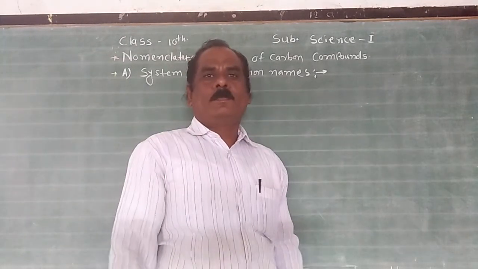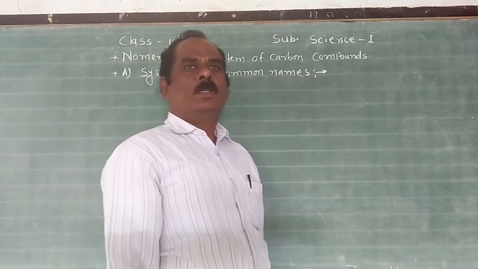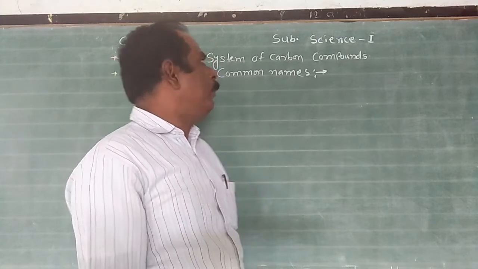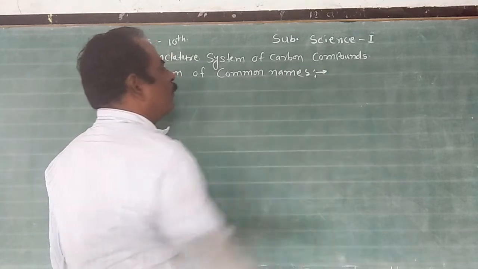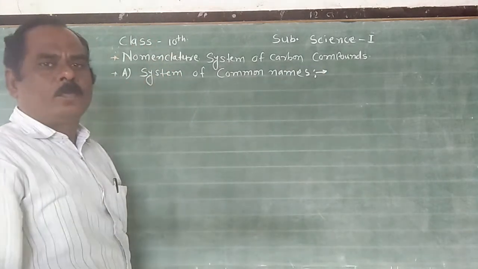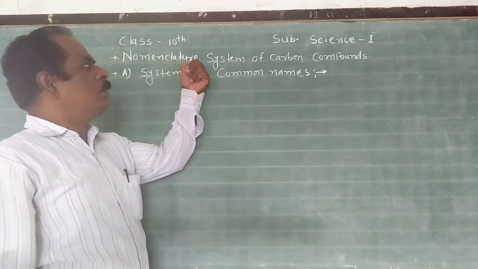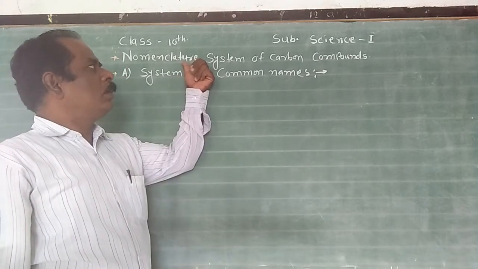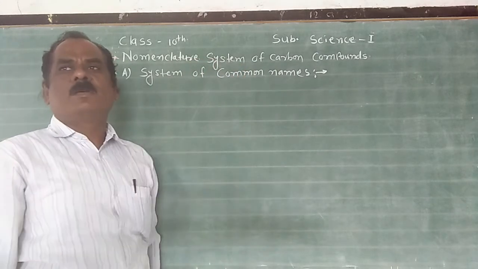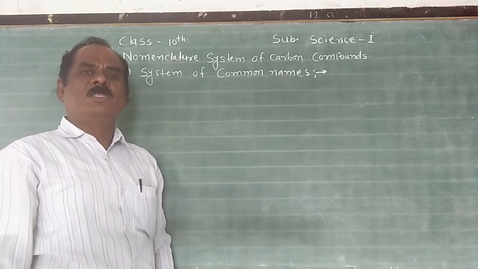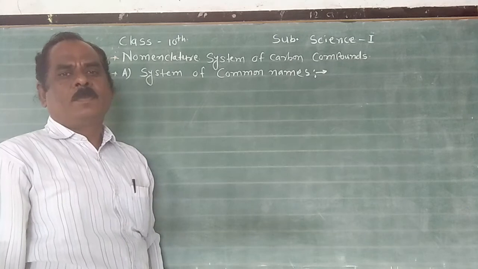Good morning, students. Today I will teach you the next point in this chapter, which is the nomenclature system of carbon compounds. You remember the nomenclature is given to carbon compounds in two ways. First is the common system and second is the IUPAC system.